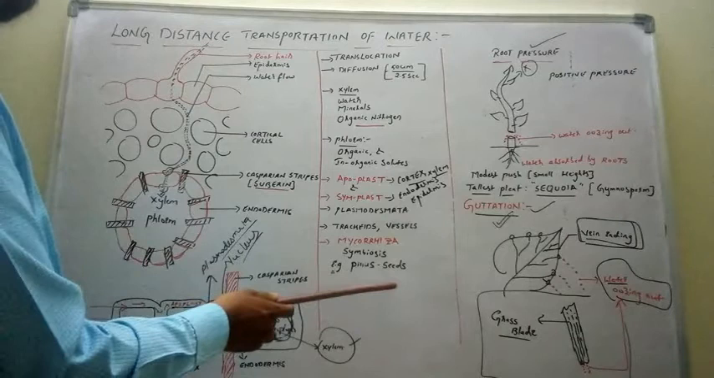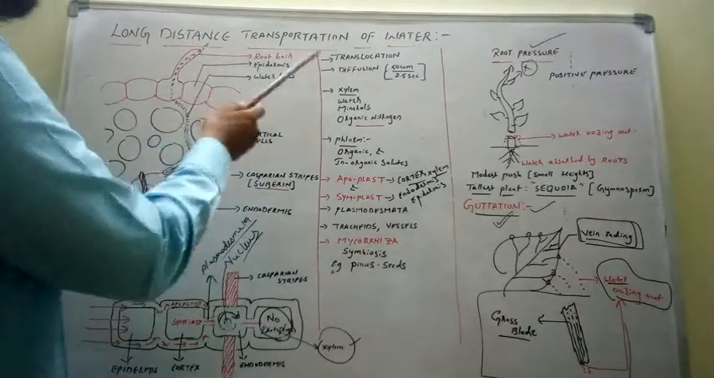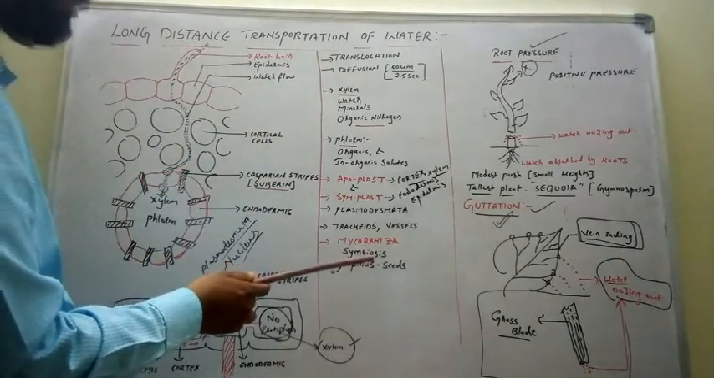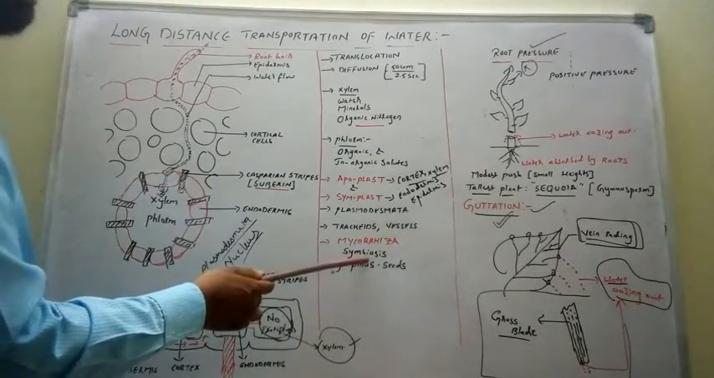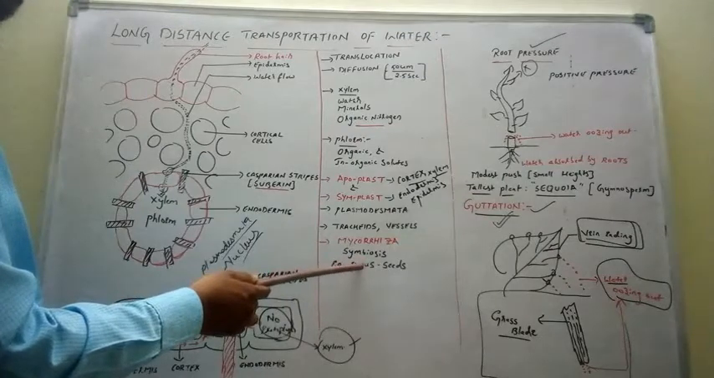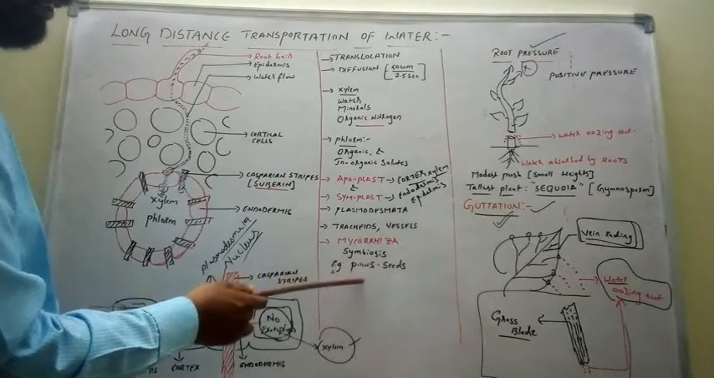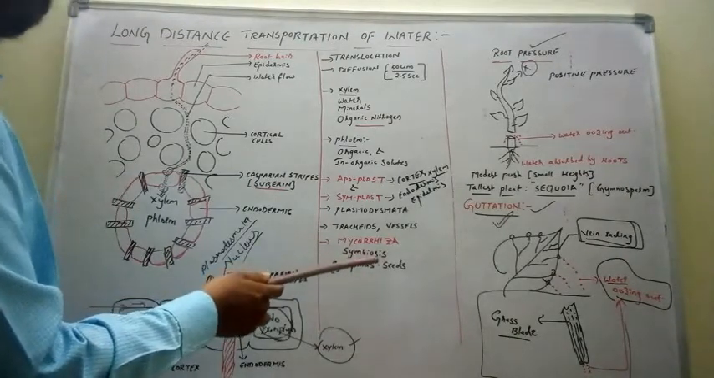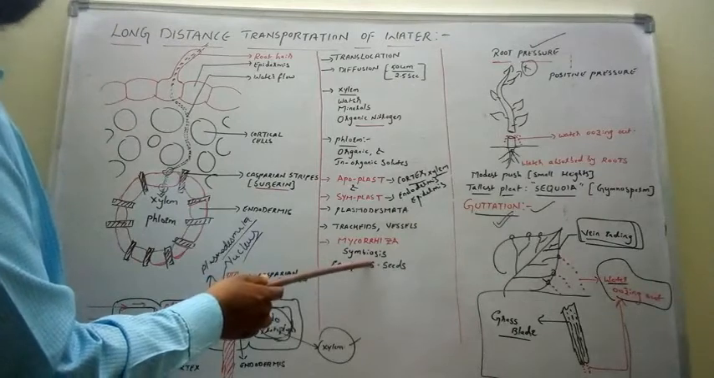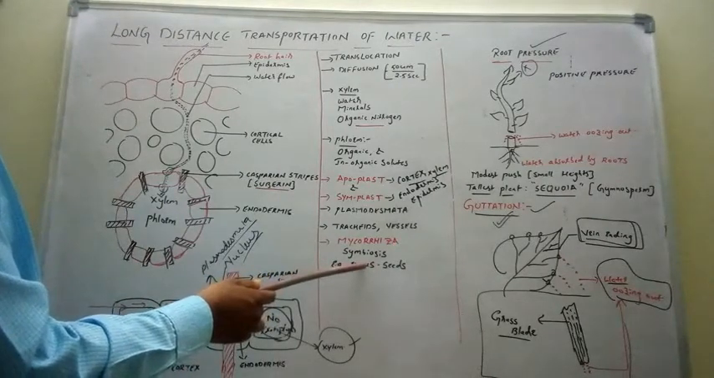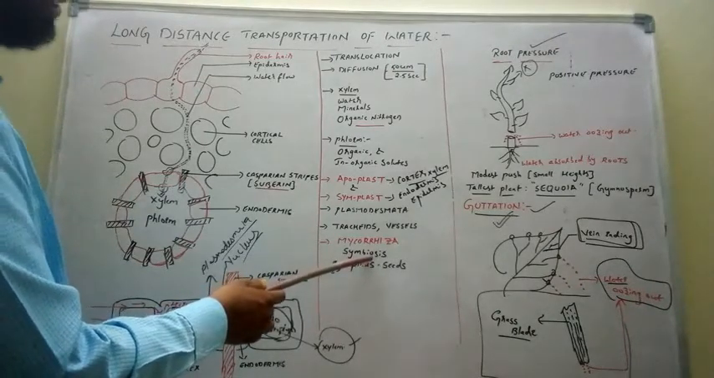Now why are we studying mycorrhiza under the long distance transport of water? Here the fungus forms fungal hyphae. These fungal hyphae are filamentous structures that increase the area of absorption of water, thus helping in the absorption of water by the plant. As the area of absorption is increased, water absorption is also at higher rates. Thus mycorrhiza plays an important role in the absorption of water. That is mycorrhiza.